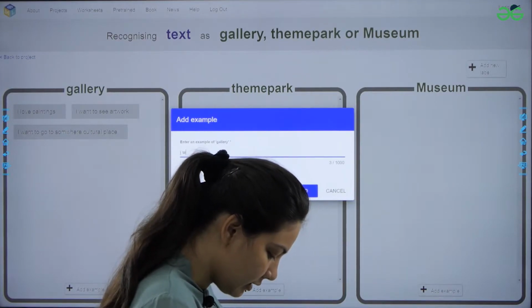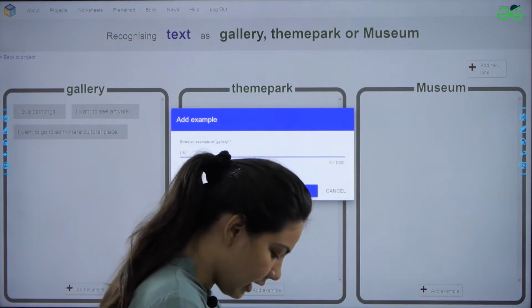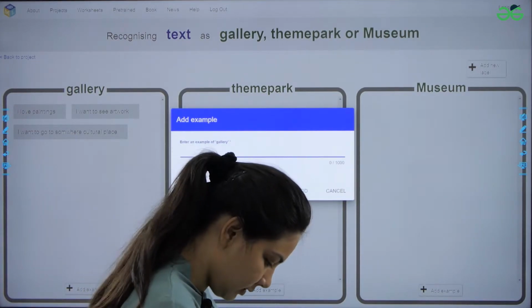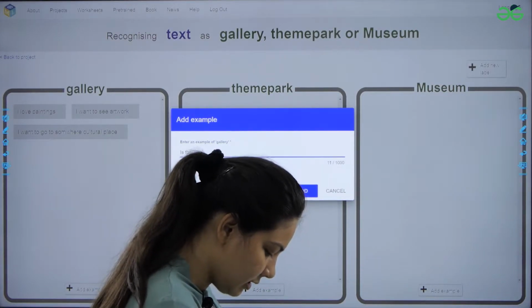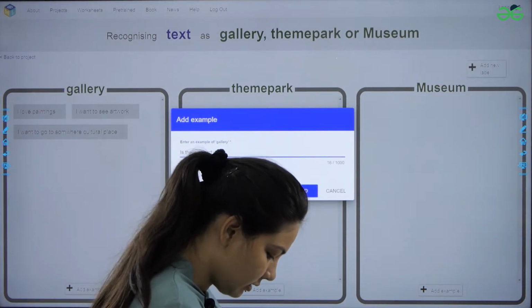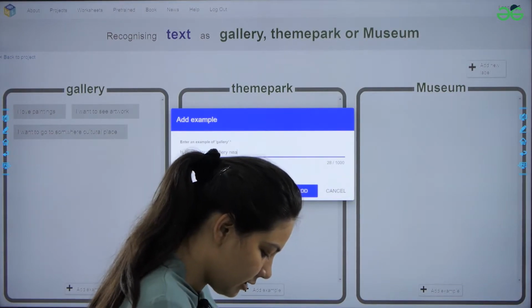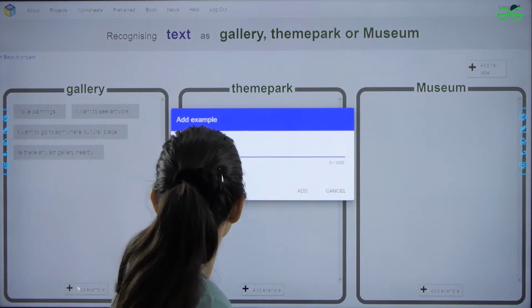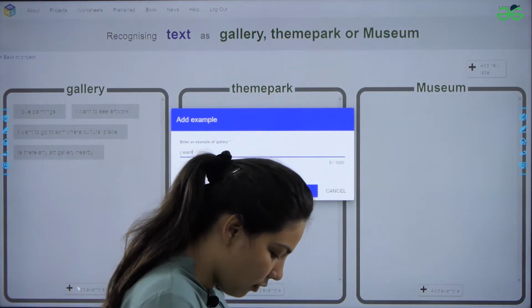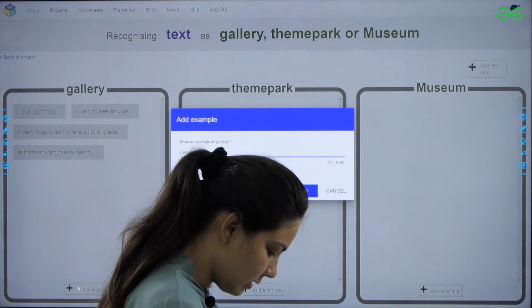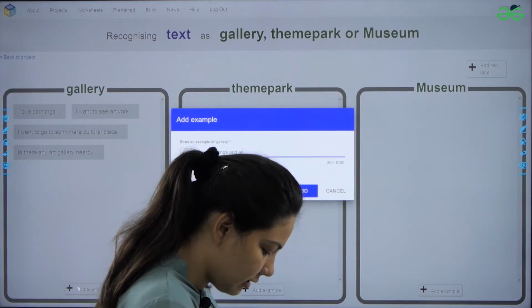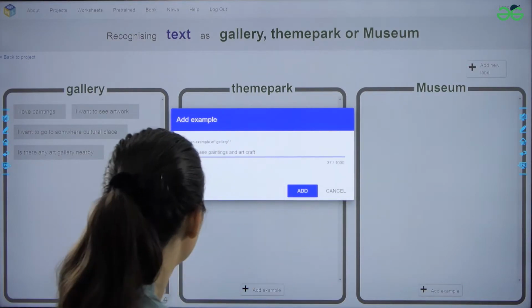For example, is there any gallery? Is there any art gallery nearby? Or I want to see paintings and art and craft, etc.